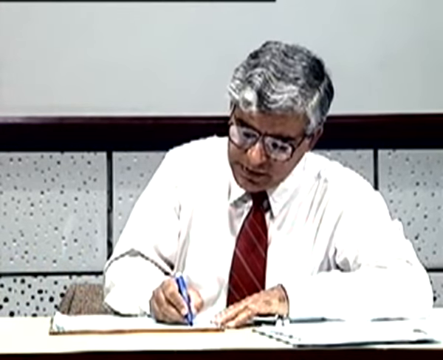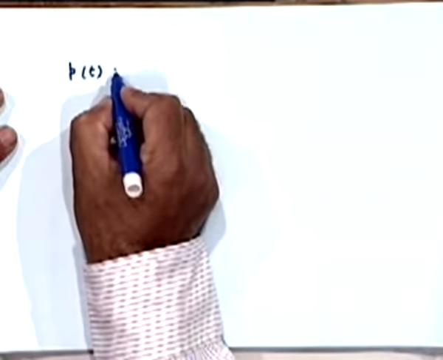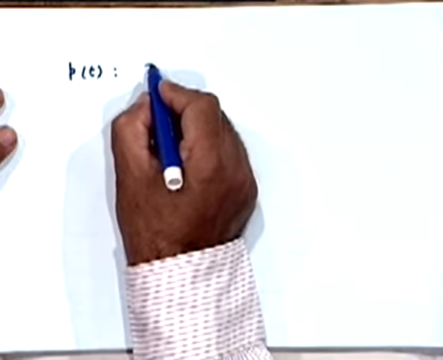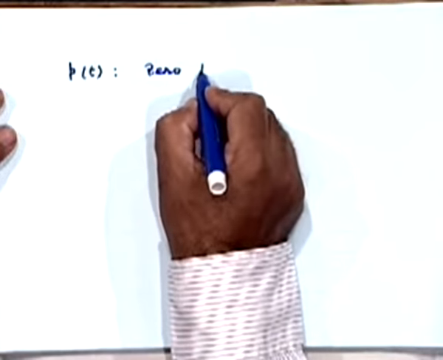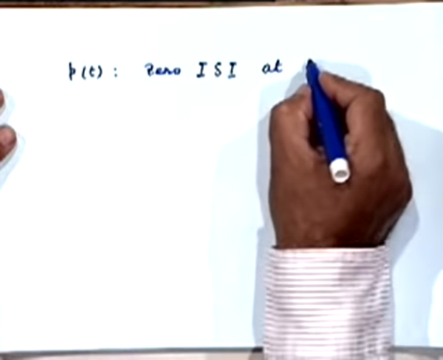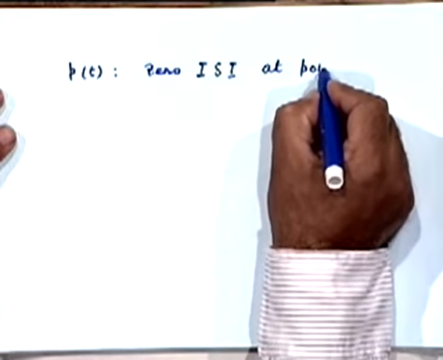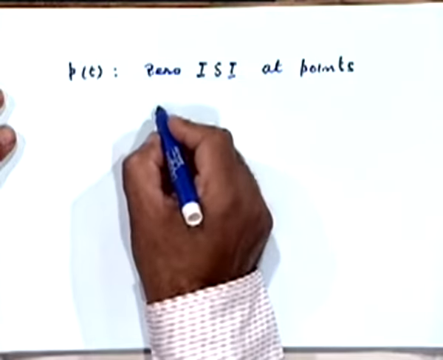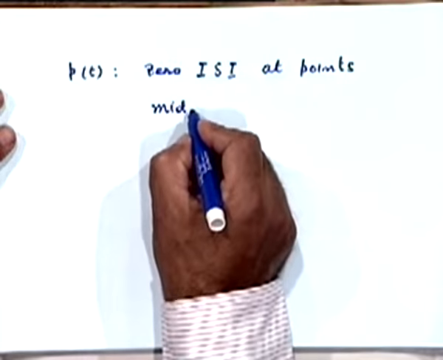So what will happen is that such a pulse shape will be associated with zero ISI if I sample at points which lie midway between signaling instants.